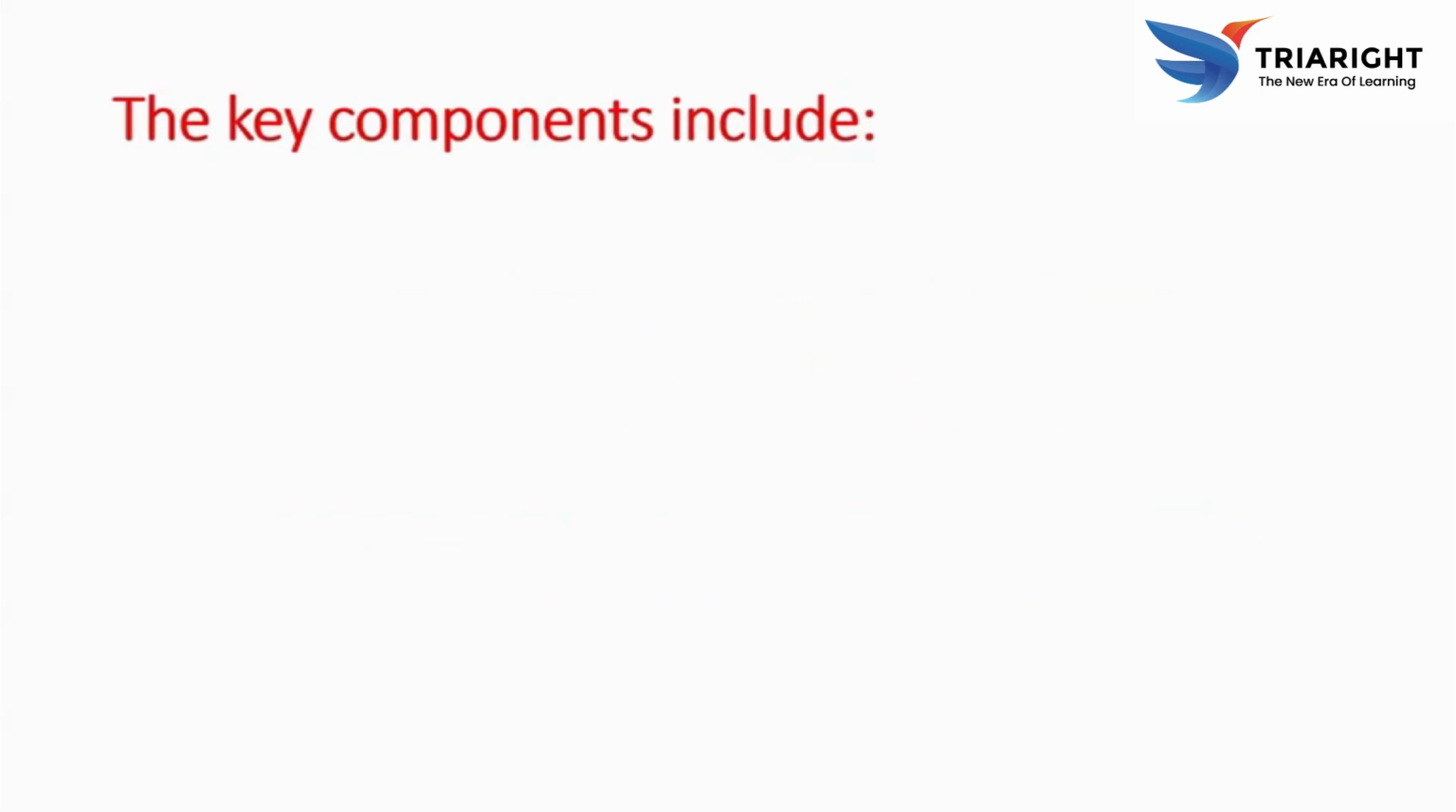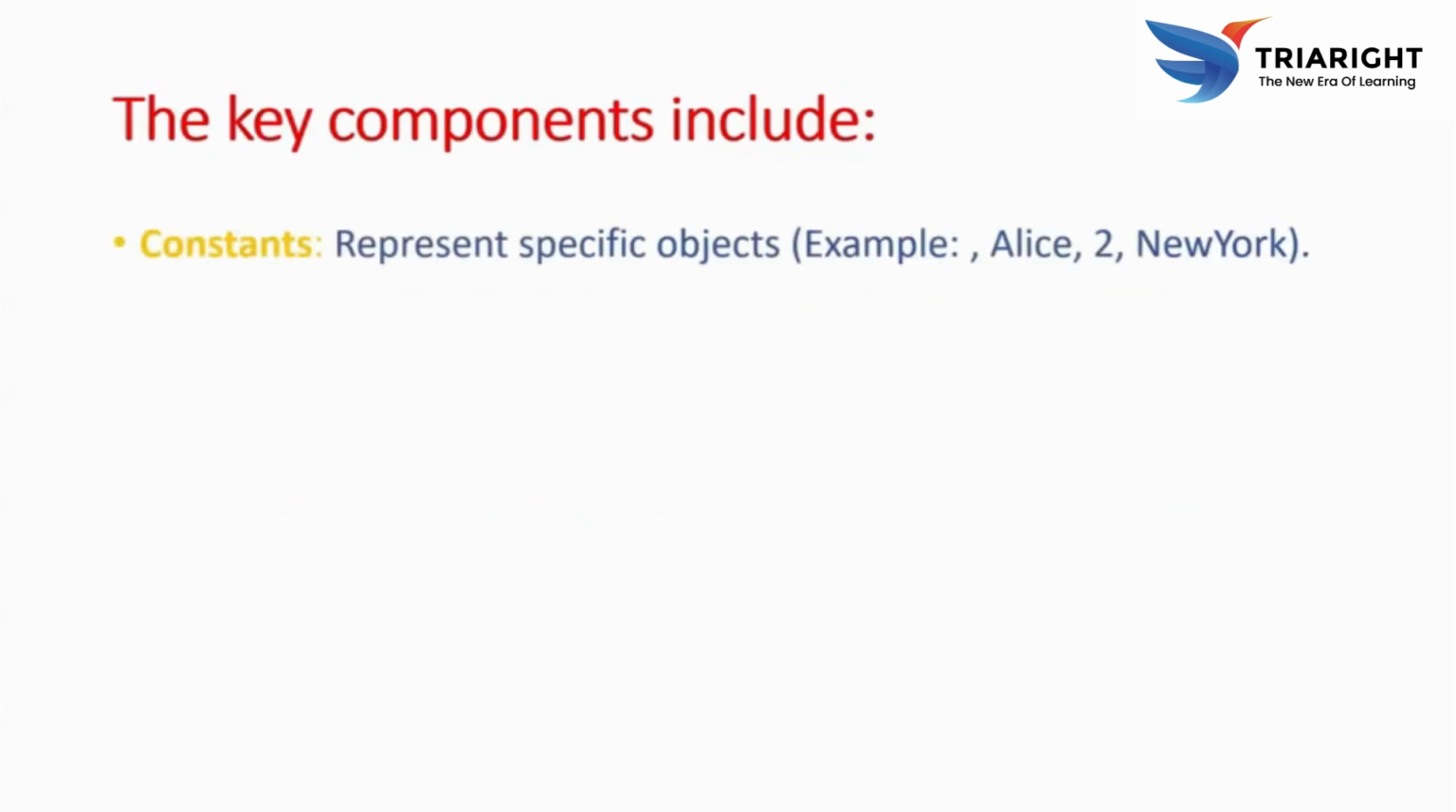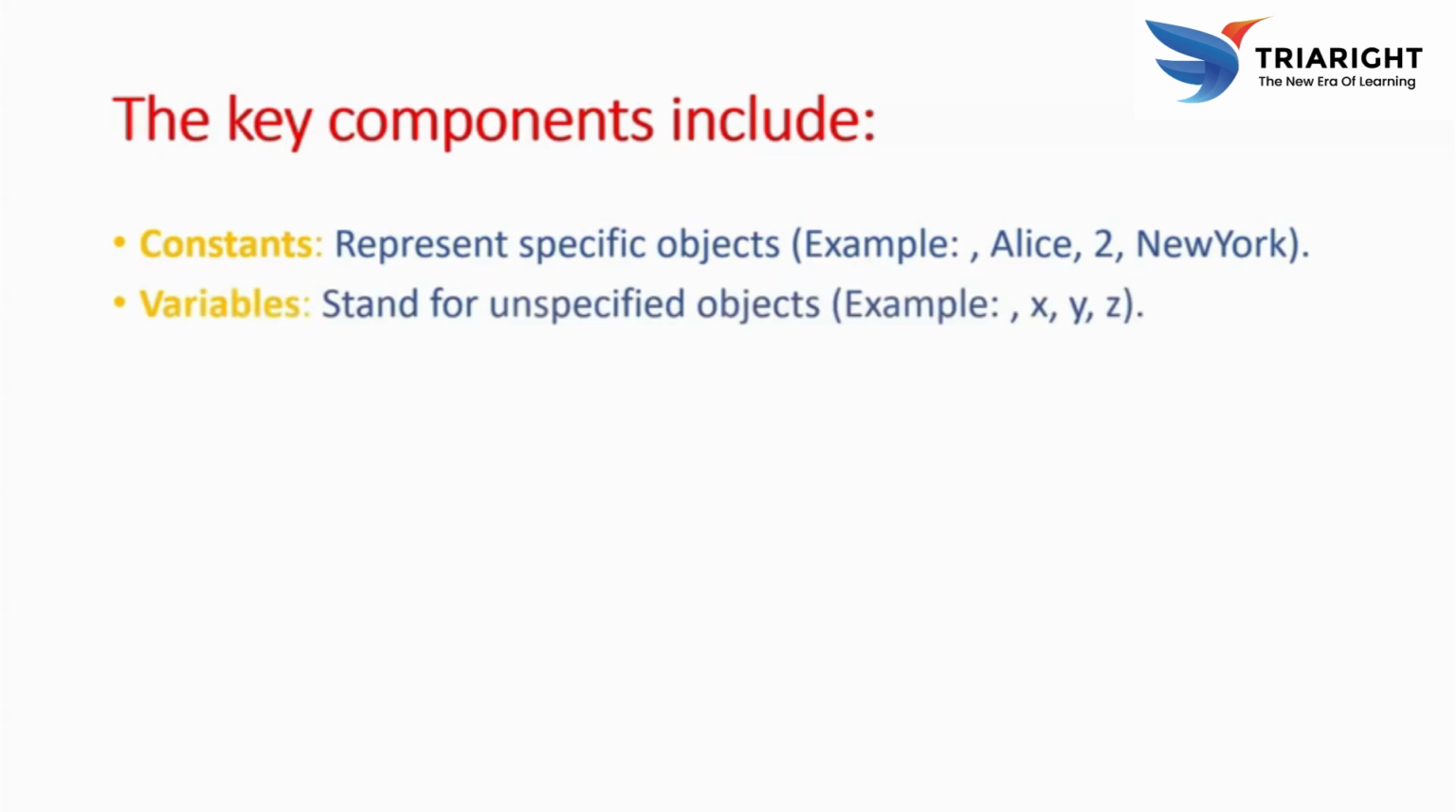The key components include constants. Constants represent specific objects, for example Alice, Bob, and a network. The purpose of a constant is to represent specific named objects in the domain of discourse, like a name, a number, a city, or a place, referring to a particular individual or entity.